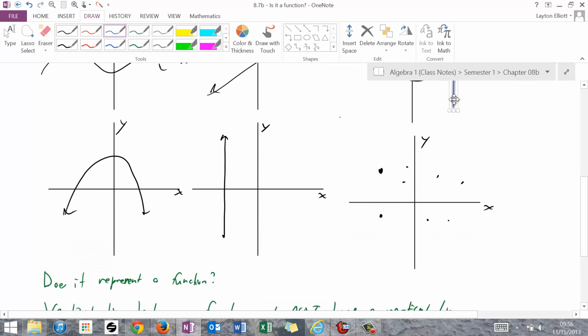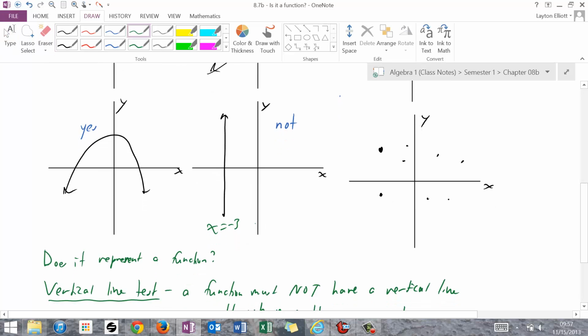Continuing on to the parabola left to right, that doesn't pass through more than one point. So yes, that is a function. The vertical line is a vertical line, and right here it passes through every point on that. So that would not be a function. And I'd want you to think back to when we actually had the equation of a vertical line. They were x equals equations. This would be something like x equals -3. And I cannot set that equal to y because there is no y. And that's another reason it's not a function.